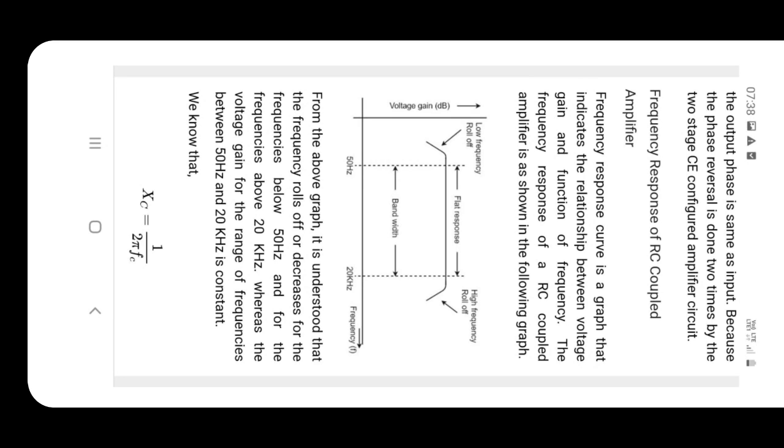The first one is inter-electrode capacitance appearing between the junctions: base to emitter, collector to base, and collector to emitter. These three capacitors will act as shunts at high frequency. Due to this shunting effect at the input and output side, voltage gain is reduced at high frequency.